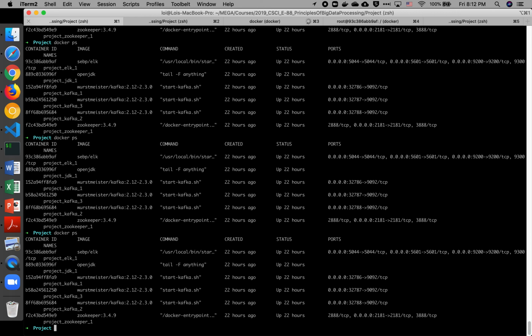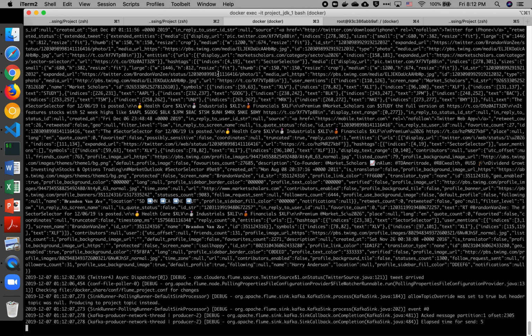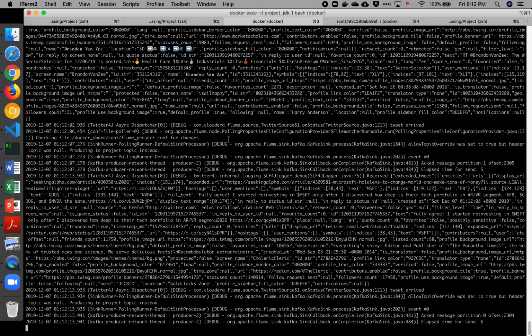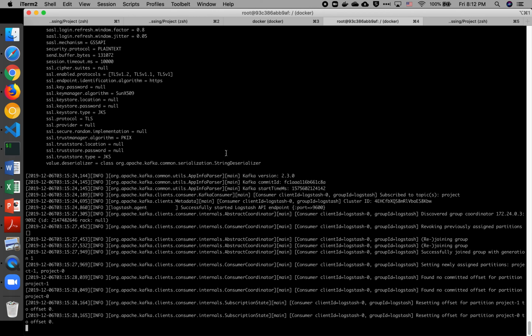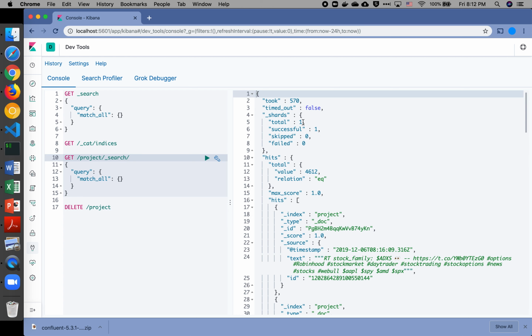Here we can see all the containers are up and running. We created our topic. Flume is up and running and collecting Twitter data. And Logstash is collecting data from Kafka and sending it to Elasticsearch. In Kibana, we can run a query and find out we are storing the data in Elasticsearch.